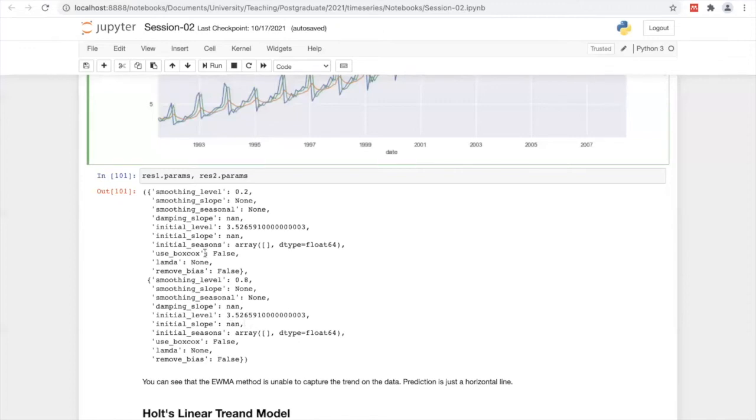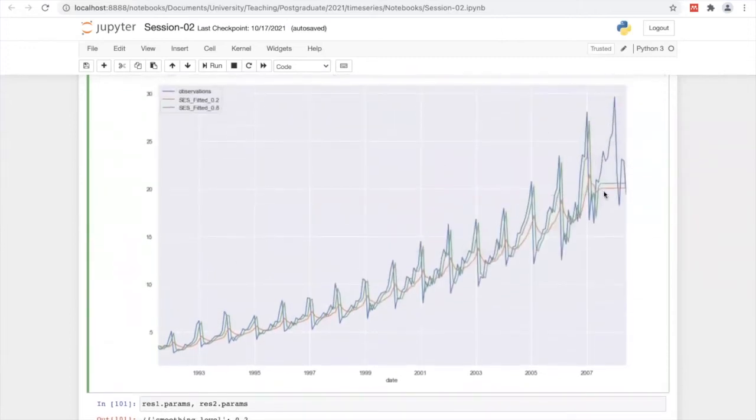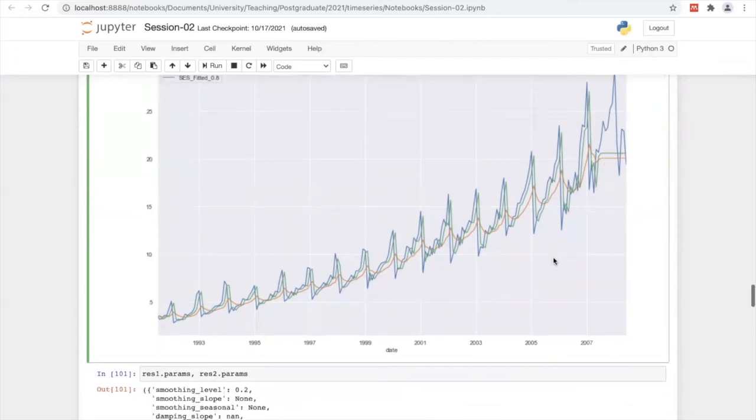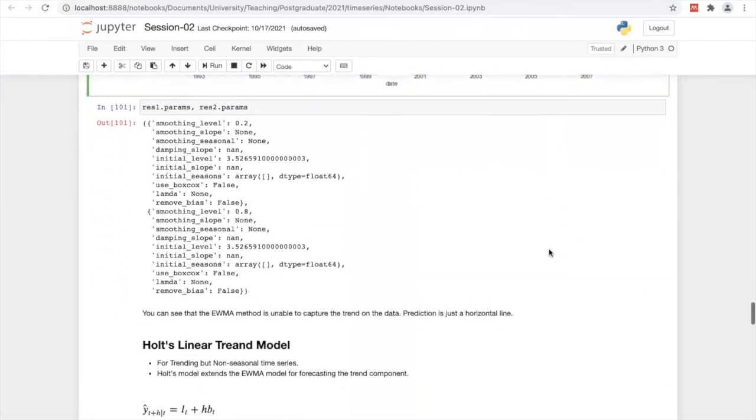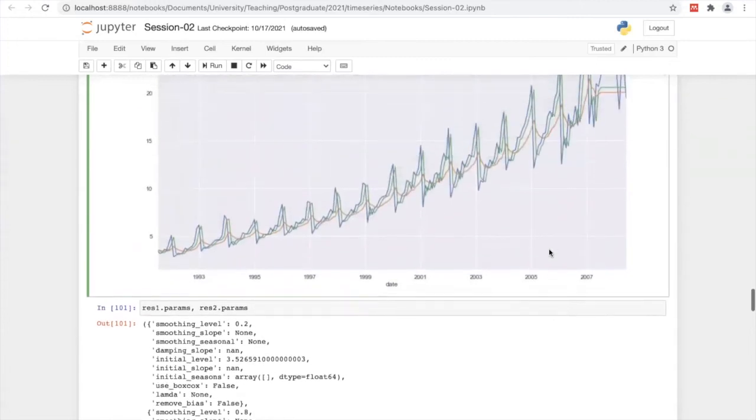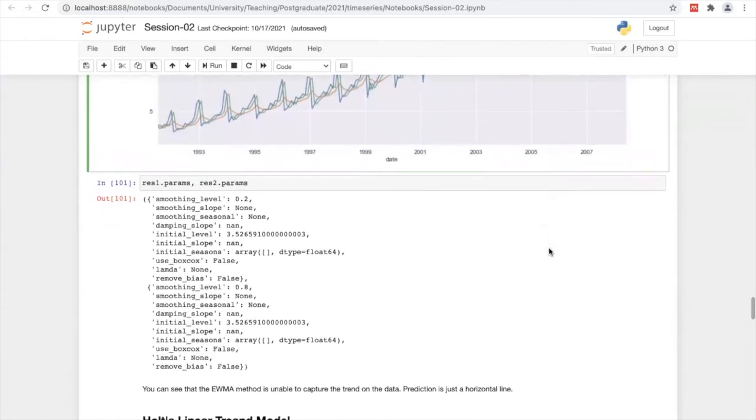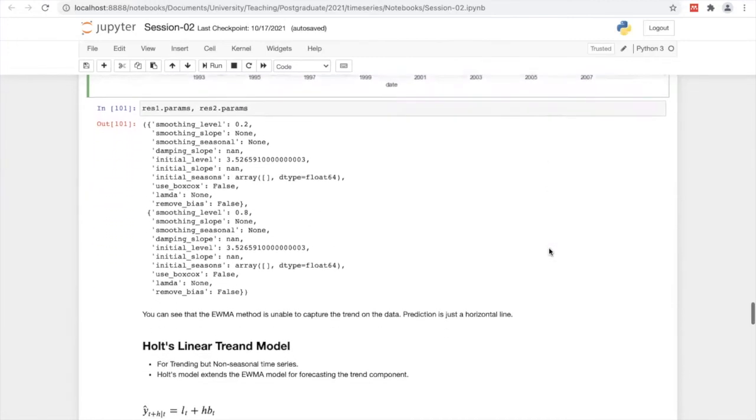Then you can tune these parameters and check what happened. If there is any deviation, any uptrend or downtrend, or any fluctuation, you can practice it. Okay, then that is the moving average approach.